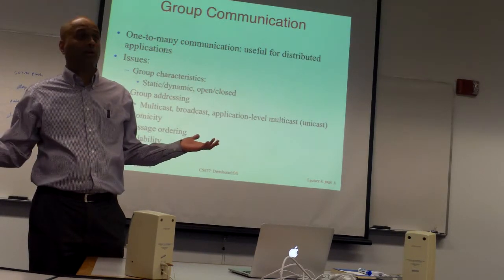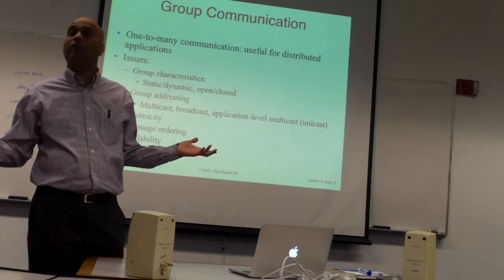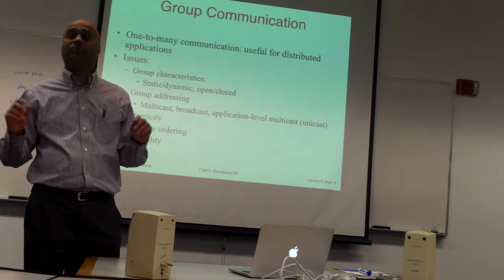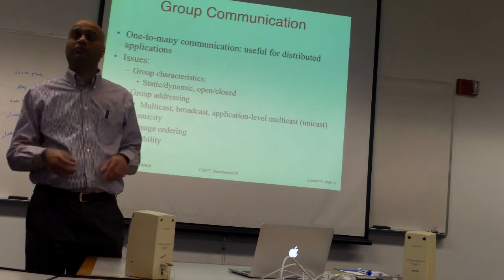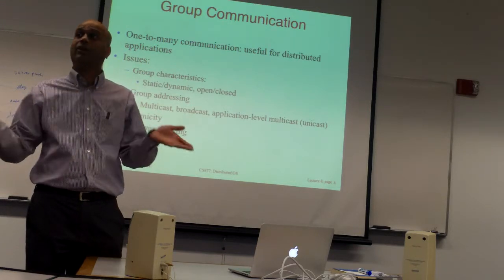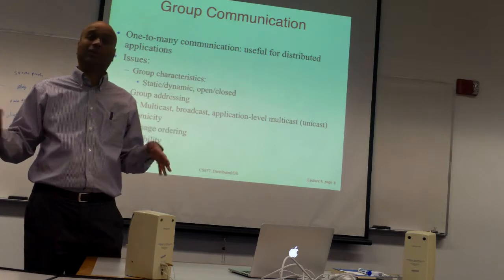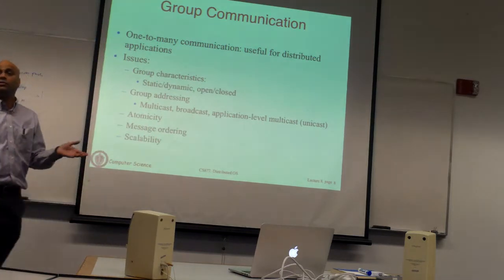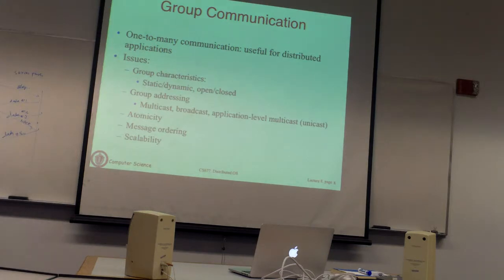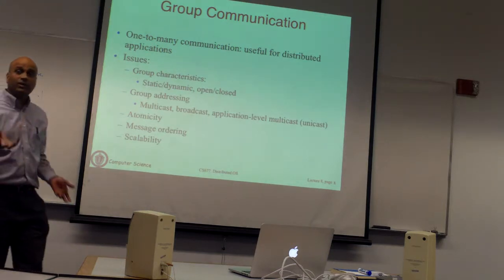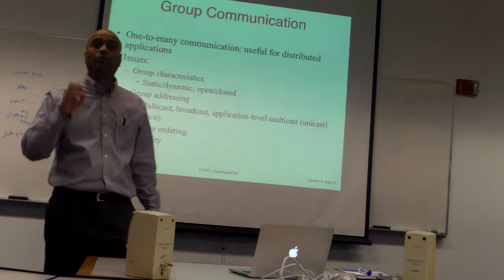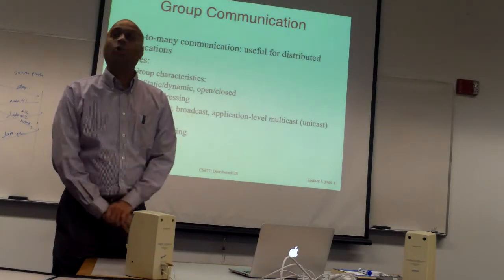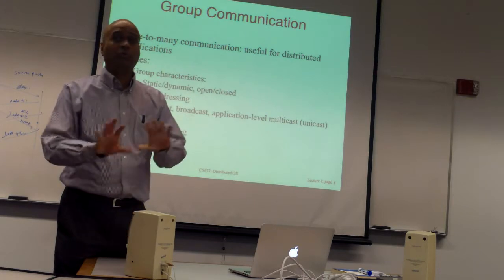Now if there are 10,000 users, one way to do this is one-to-one, where the same data is being sent by the server 10,000 times. Here is the data, here's the data. You just do 10,000 sends to the 10,000 users. That's one way: you send the same data to everyone who's logged in and asked for this content. Another way to do it is ask the network to do it for you. You can say, here's a group of recipients, and I'm going to do one send. I'm going to only send once.